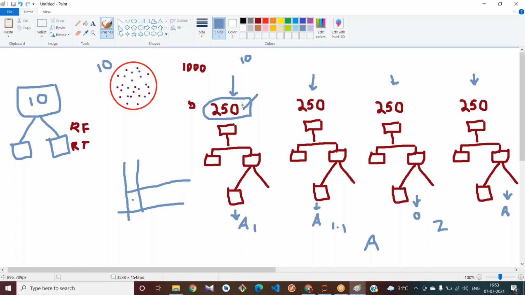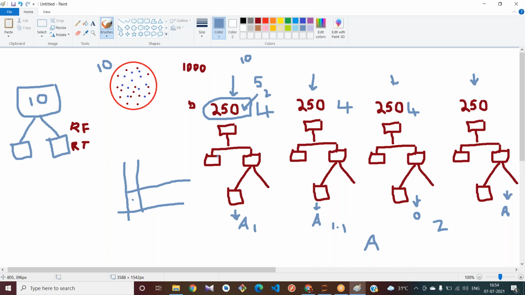Out of 10 features, it will try to take only some, 2 values, or 5 values, or 4 random features. Out of 10, it tries to take only 4 random features, and it tries to calculate your entropy or Gini on those 4 random features to make a split for the decision tree. It does not take all the features here.